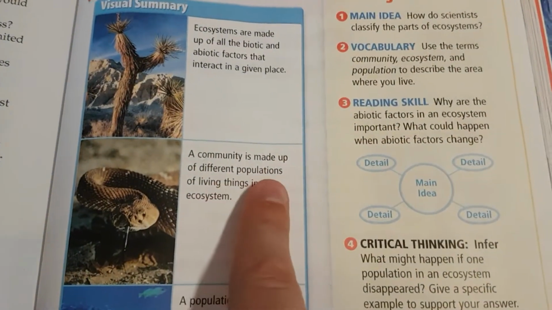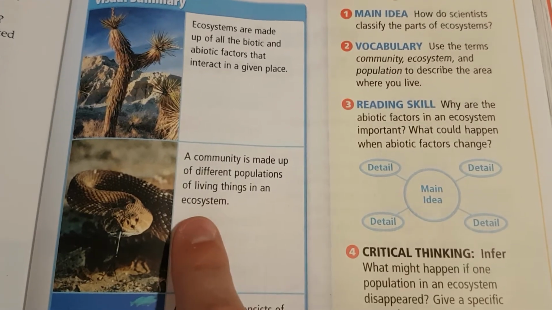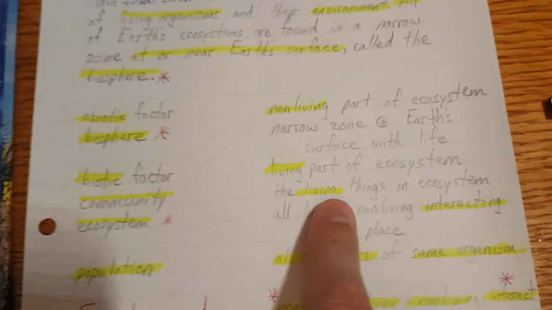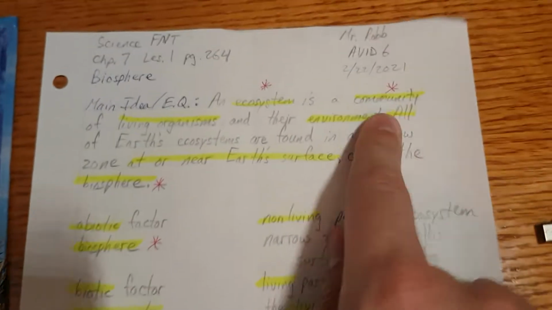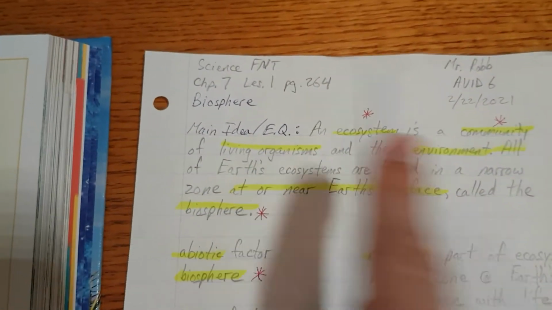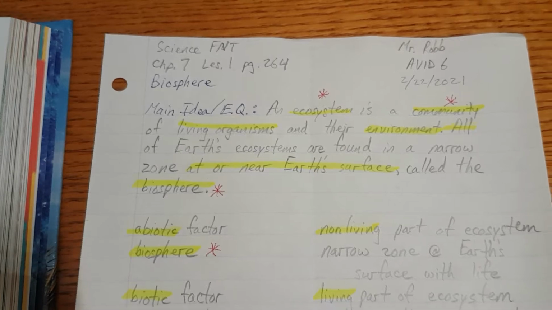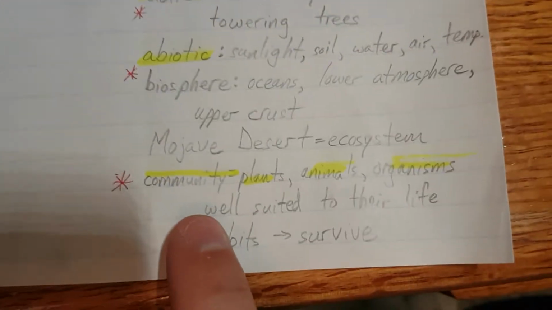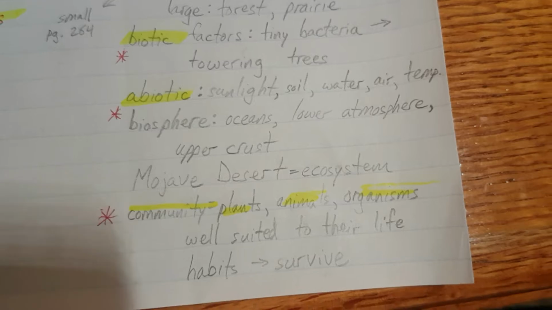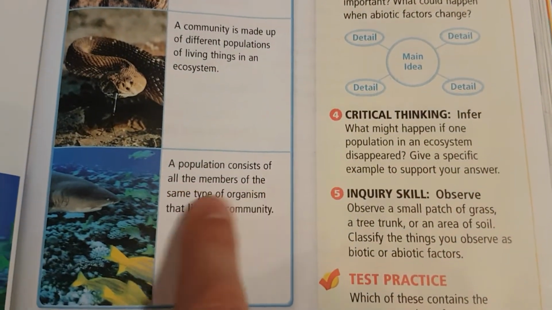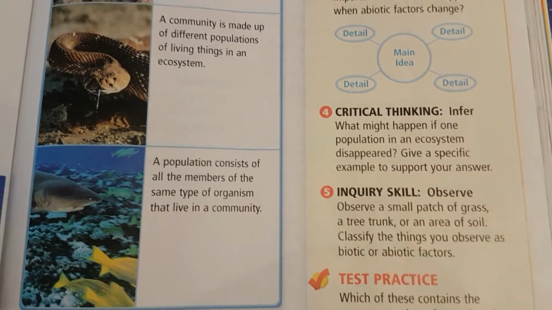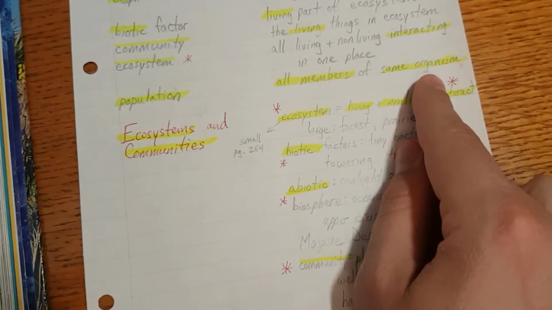A community is made up of different populations of living things in an ecosystem. Okay, community, living, community, plants, animals, organisms. A population consists of all the members of the same type of organism that live in a community. So, front, population, all members, same organism. On the back, population, all members, same type organism.